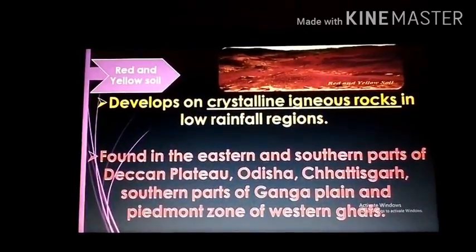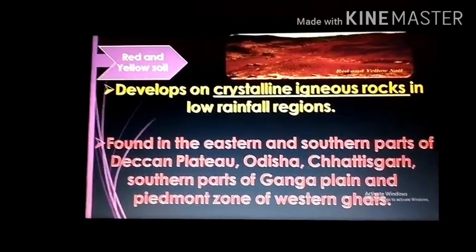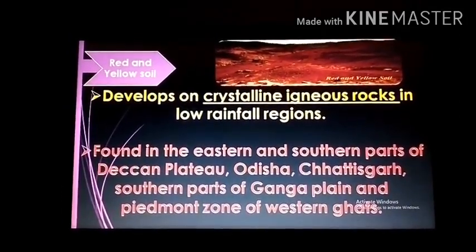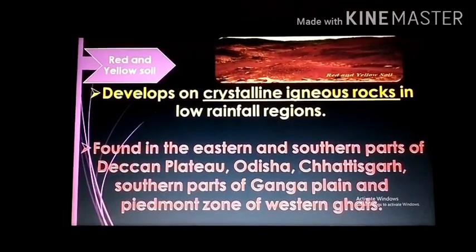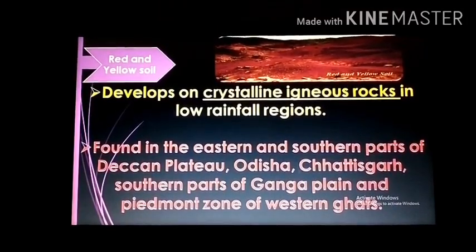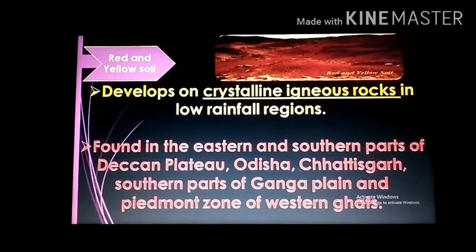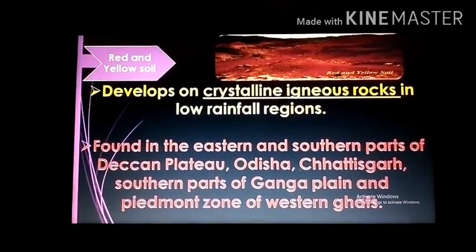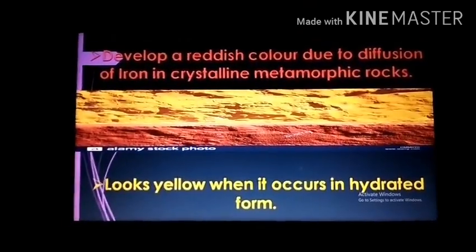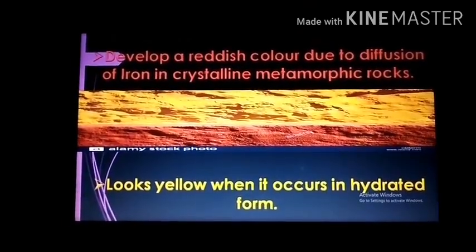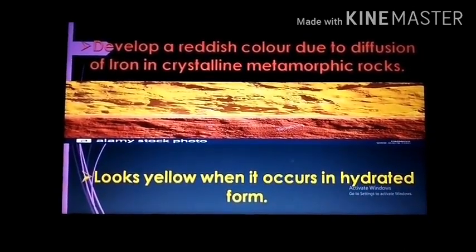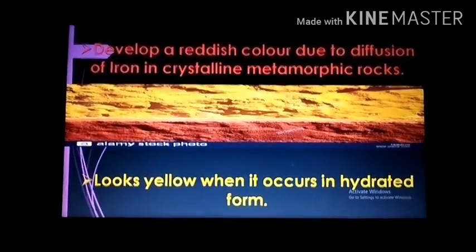Next soil, red and yellow soils. Red soil develops on crystalline igneous rocks in the areas of low rainfall in the eastern and the southern parts of the Deccan Plateau. Yellow and red soils are found in parts of Odisha, Chhattisgarh, southern parts of the middle Ganga plains, along the Piedmont zone of the Western Ghats. These soils develop a deep reddish color due to the diffusion of iron in the crystalline and the metamorphic rock, and they look yellow when it occurs in a hydrated form.